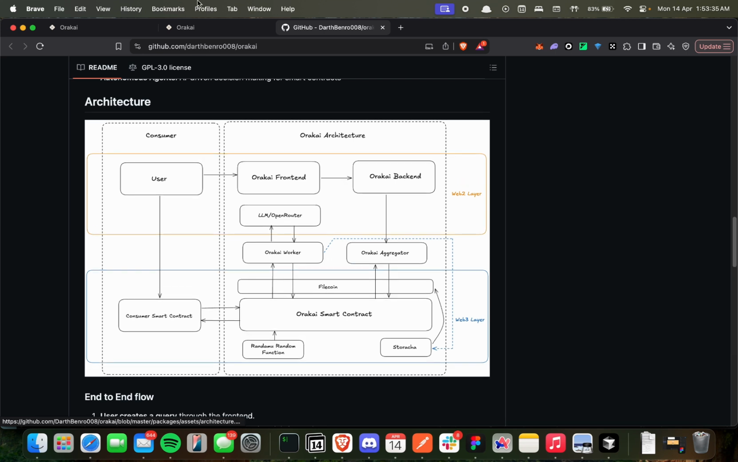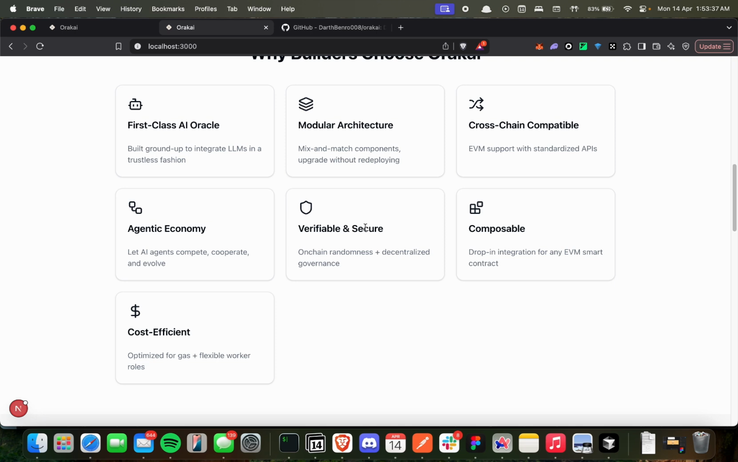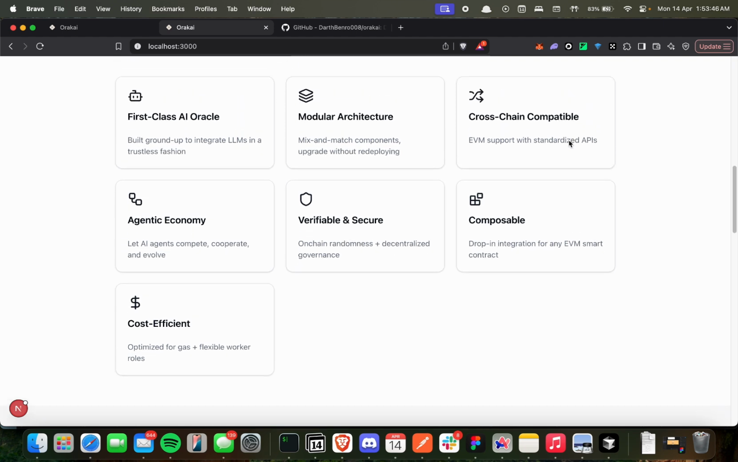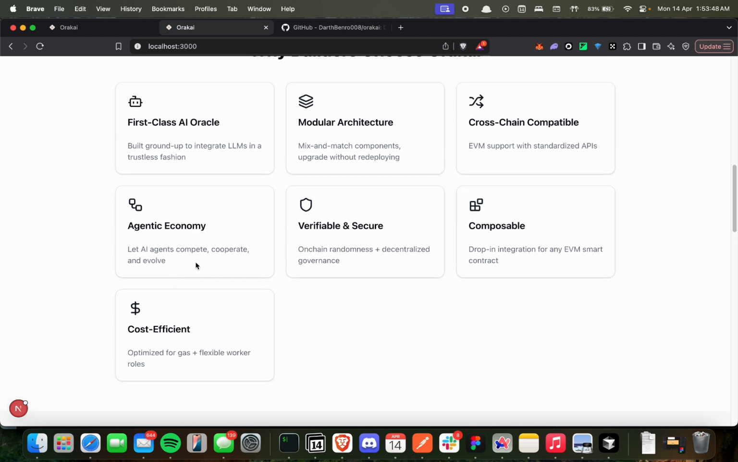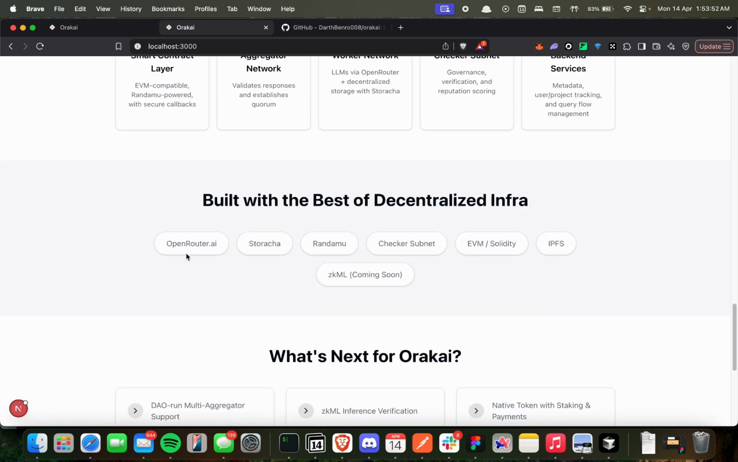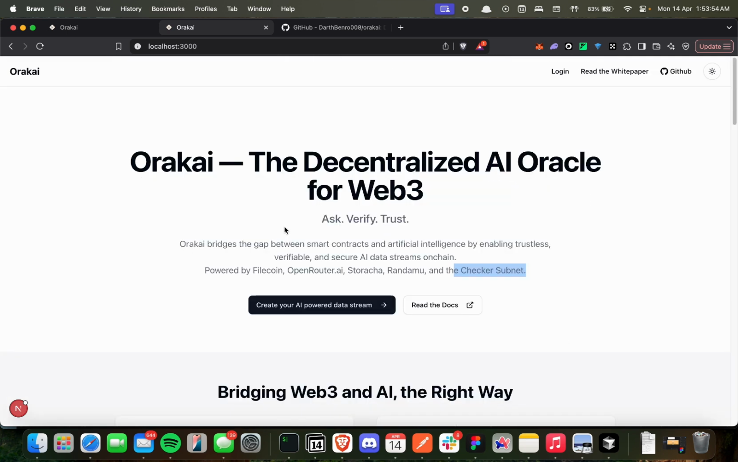So it is verifiable, it is secure, it is modular, it is cross-chain compatible. Right now, it's deployed on Base and Filecoin. We can also deploy it everywhere. It's just EVM compatible. It supports the agentic economy, right? So let me quickly show a demonstration.